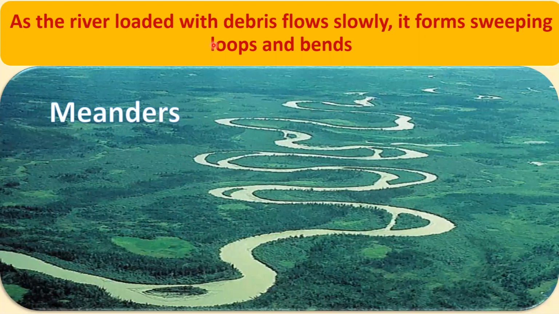As the river loaded with debris flows slowly, it forms sweeping loops and bends like this in the middle course. These are the sweeping loops and bends, and these S-shaped curves are called meanders.